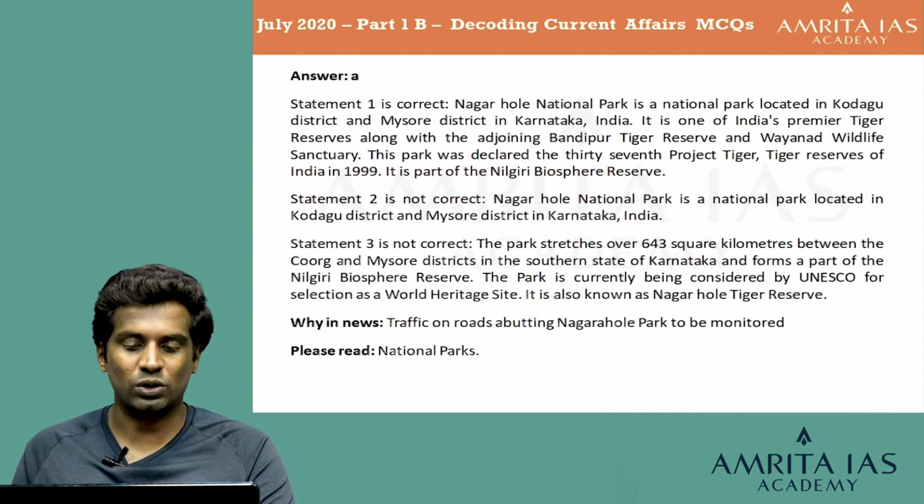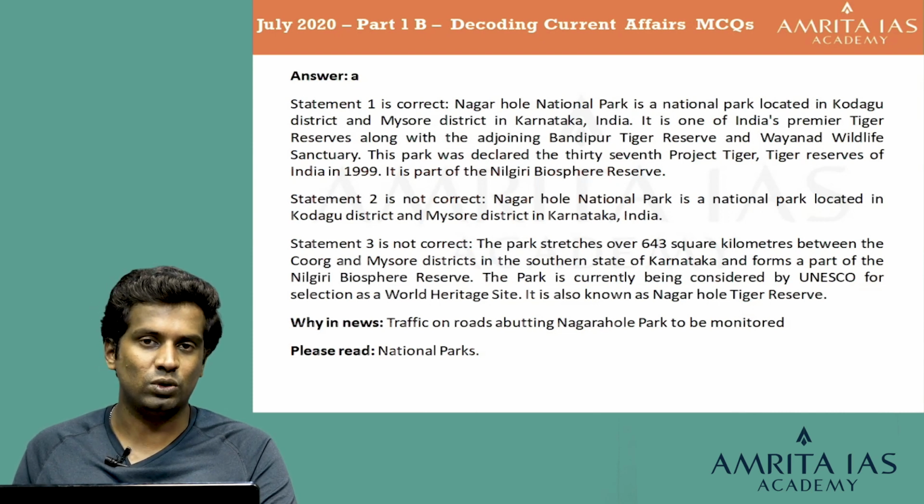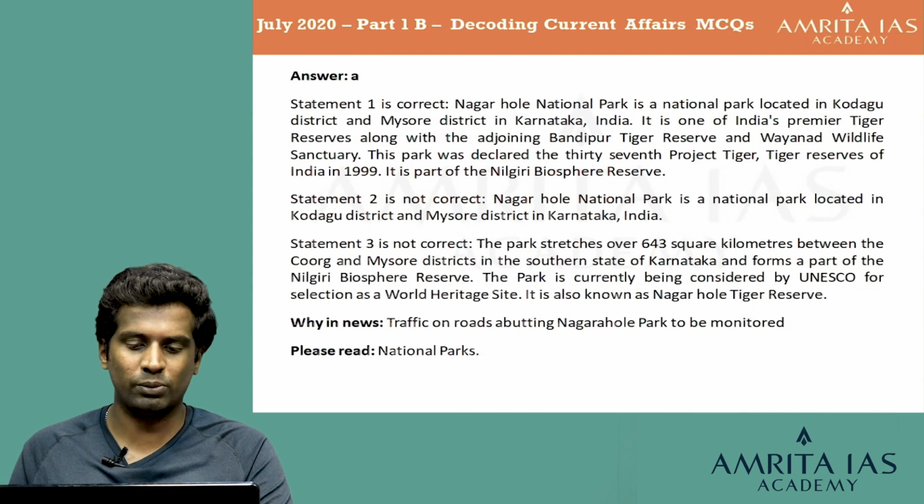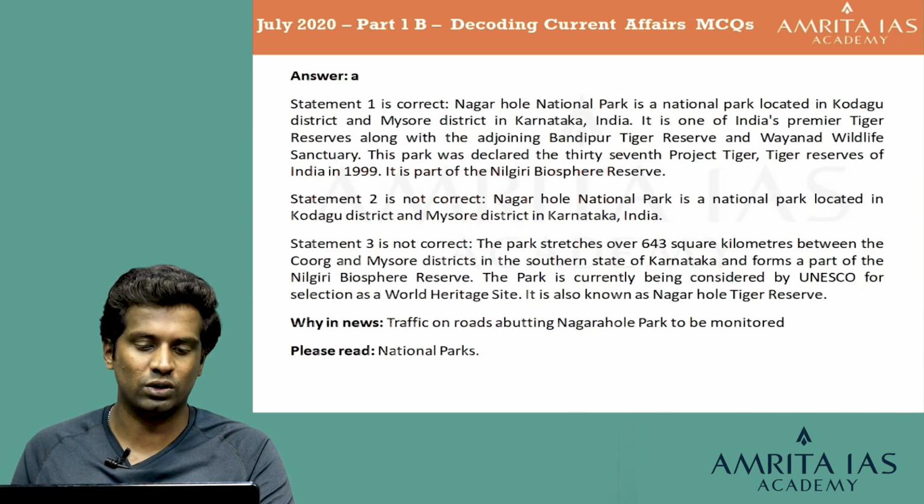The second statement is not correct because Nagarhole National Park is a national park located in Kodagu district and Mysore district in Karnataka, India. The third statement is not correct because the park stretches over 643 square kilometers between the Coorg and Mysore districts in the southern state of Karnataka and forms a part of the Nilgiri Biosphere Reserve. The park is currently being considered by UNESCO for selection as a World Heritage Site. It is also known as the Nagarhole Tiger Reserve.